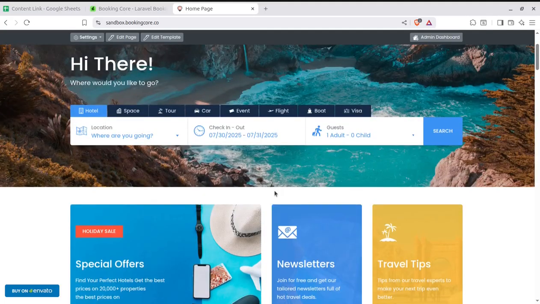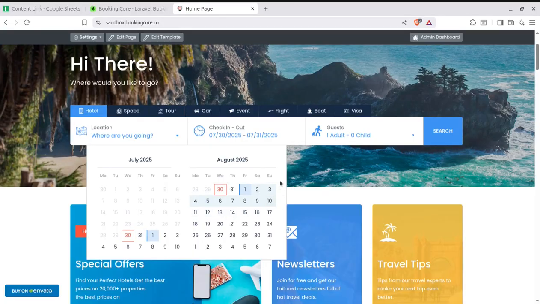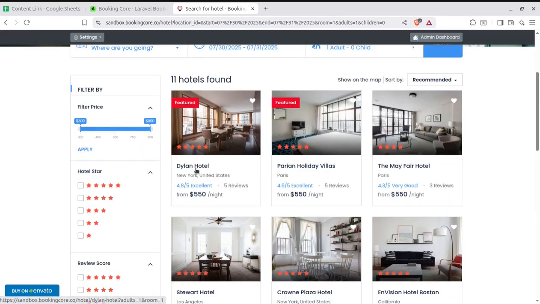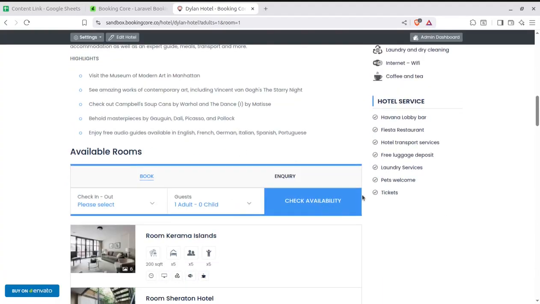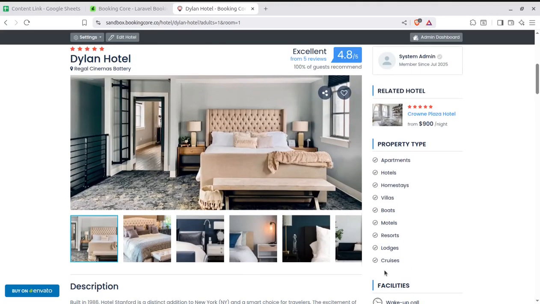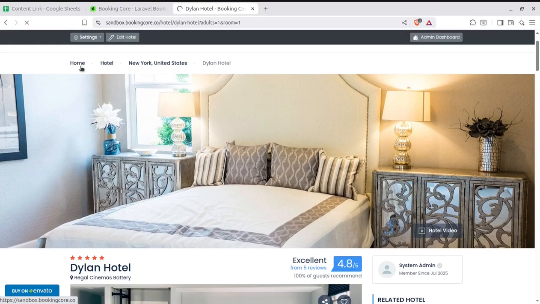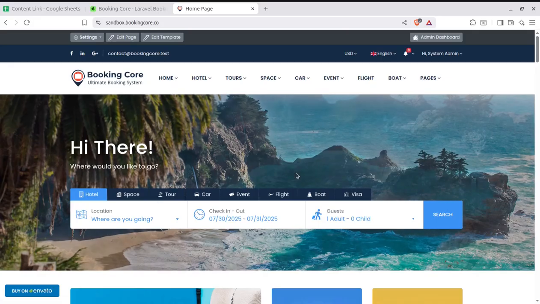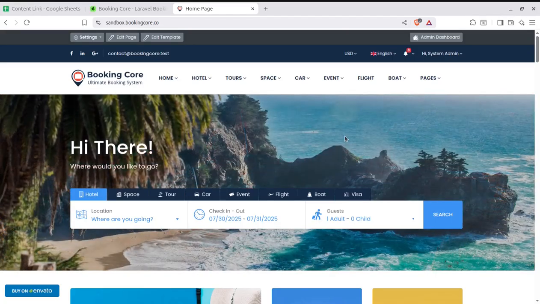First of all, I'll show you some booking aspects, like if anyone is coming to book a hotel, it can be simply done by using the search options, and you can see the speed of this portal is really awesome. This is the hotel details page, and the visitor may book rooms directly. Where to collect data is totally your job, and you can post your data here. All the demo data is here to explore the services. Similarly, you can arrange to sell tours, car bookings, and all such bookings or services that you can sell online.